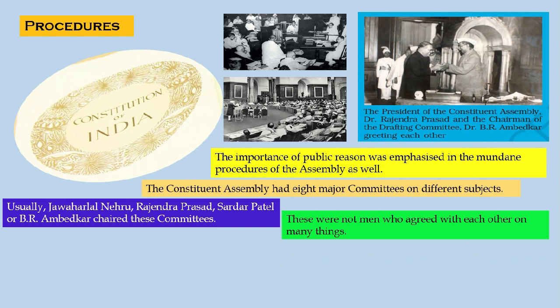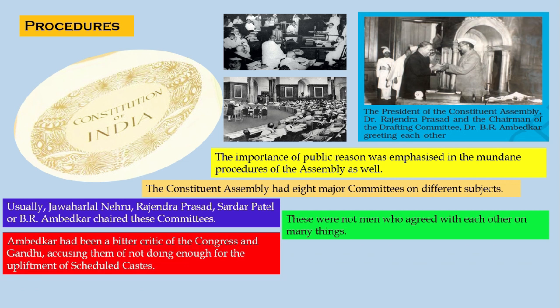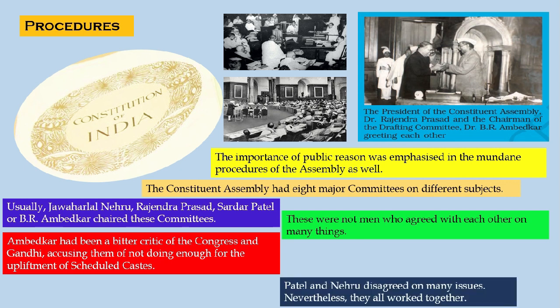They were not men who agreed with each other on many things. Ambedkar had been a bitter critic of the Congress and Gandhiji, accusing them of not doing enough for the upliftment of the scheduled castes. Patel and Nehru disagreed on many issues. Nevertheless, they all worked together.